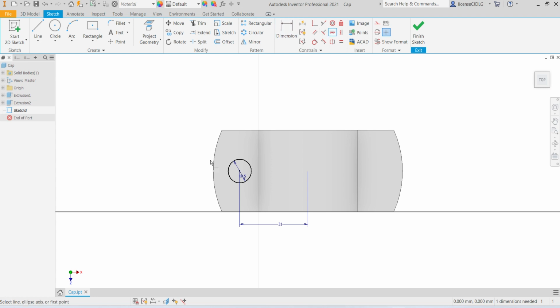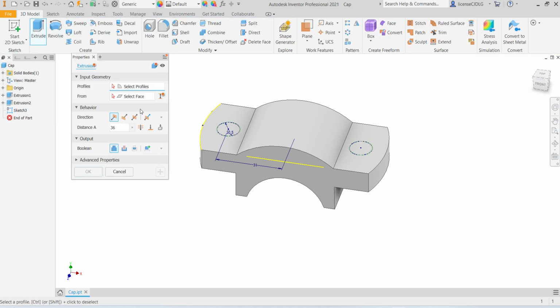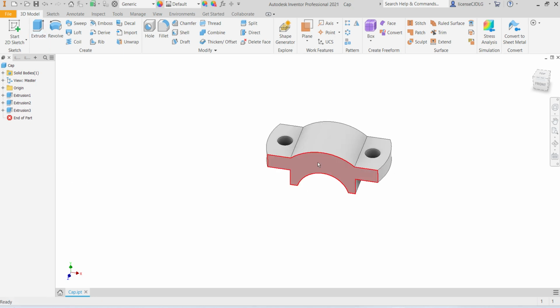Select horizontal constraint. Now select line, select mirror, select this circle, select mirror line, apply, finish sketch, extrude, select remove material, select two circles, through all, click OK.